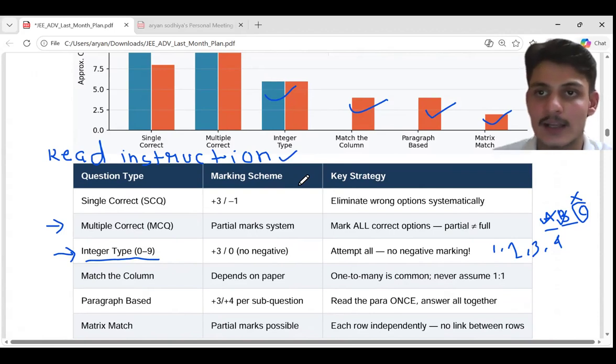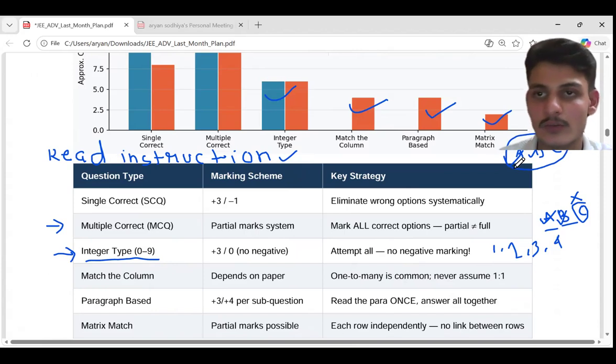They change. Sometimes they will say that you will be awarded marks for the partial answer. Sometimes they will say that you will not be awarded positive marks for the partial answers. So if the correct answer in the key is A, B, C, and you have only ticked A and B, and the instructions say that partial marks are not allowed, then you should not attempt these questions.